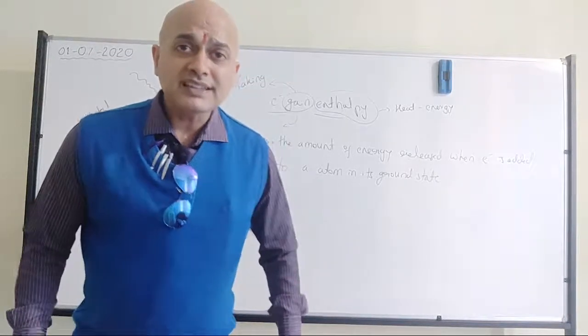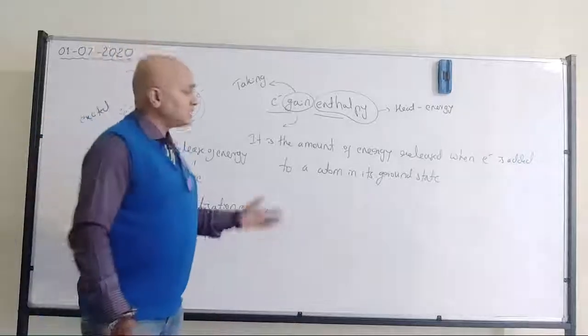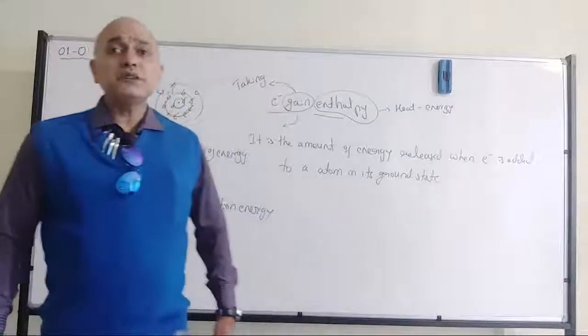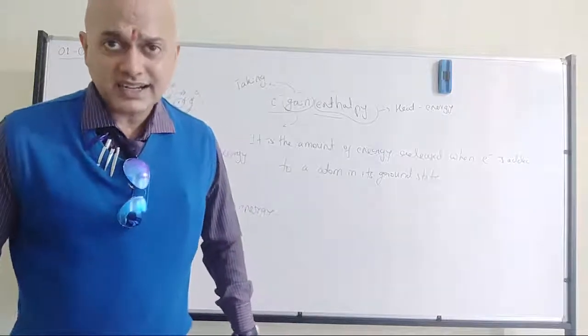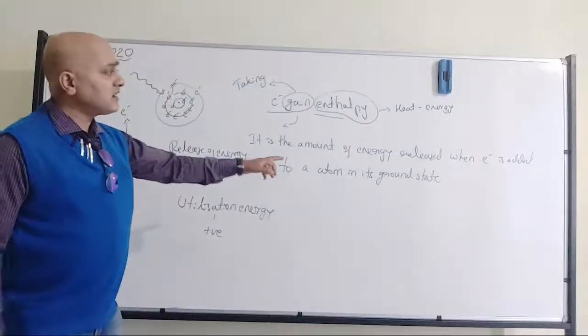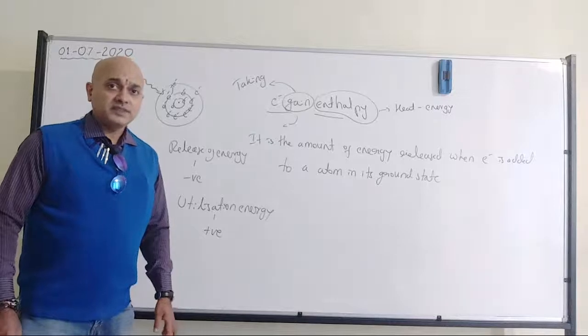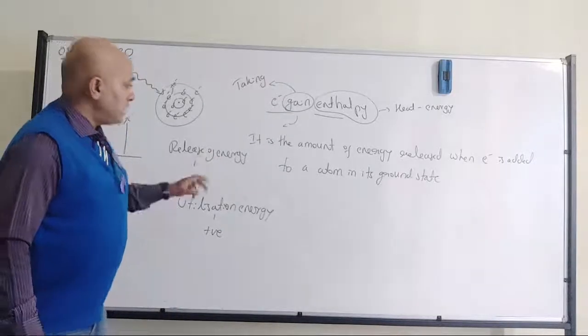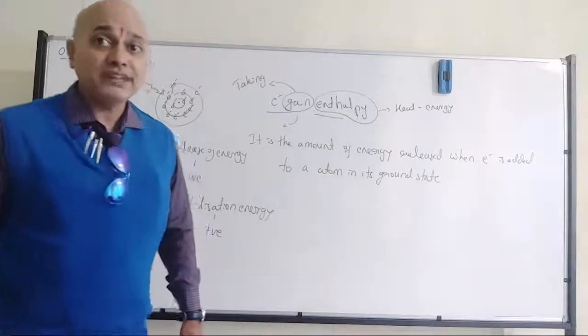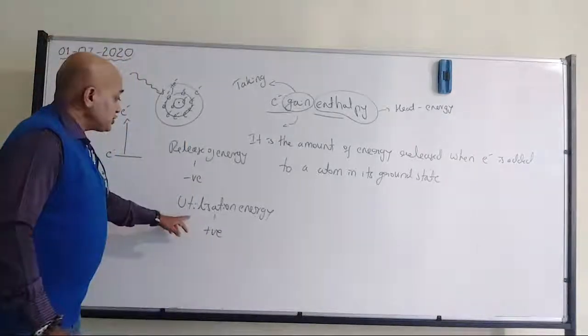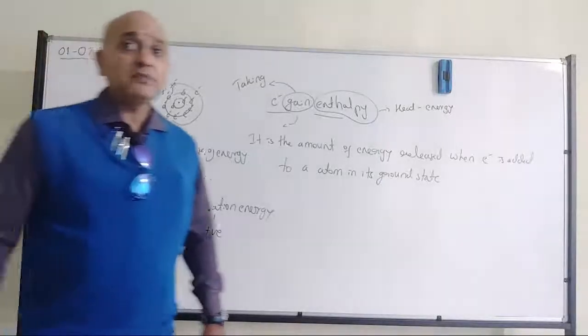So atoms in the ground state means we are talking about the electrons present in those atoms in their normal form, not in the excited condition. Fine? So that's what ground state talks about. Now I was telling about release of energy. Values will be given with negative values. Utilization of energy, values will be given with positive values.